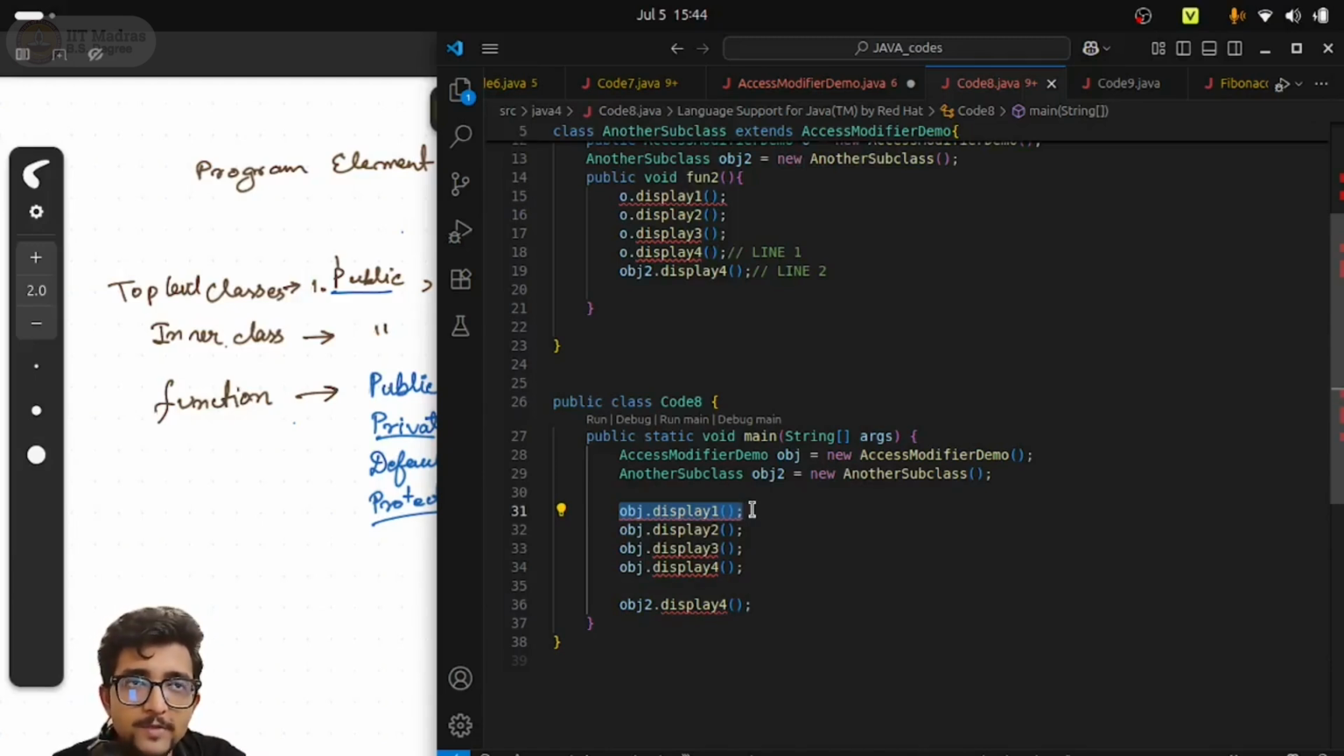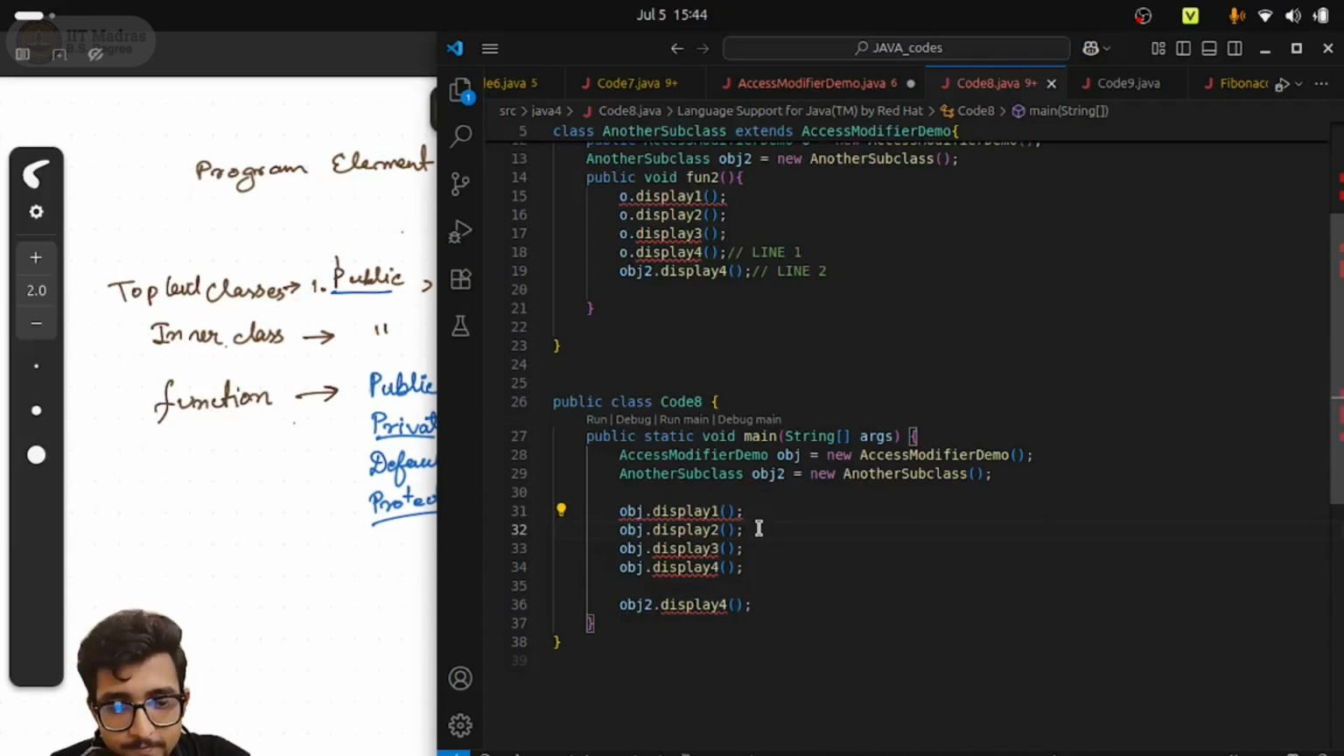Importing is only if the class is public, then you can import it. But again, the rules of accessing the function will remain the same. Whatever the access modifiers are allowing you, only then you can be using them according to those rules, right? So object.display1, this is illegal because display1 was default type, therefore it is only accessible within the package. Outside the package, it is not accessible.